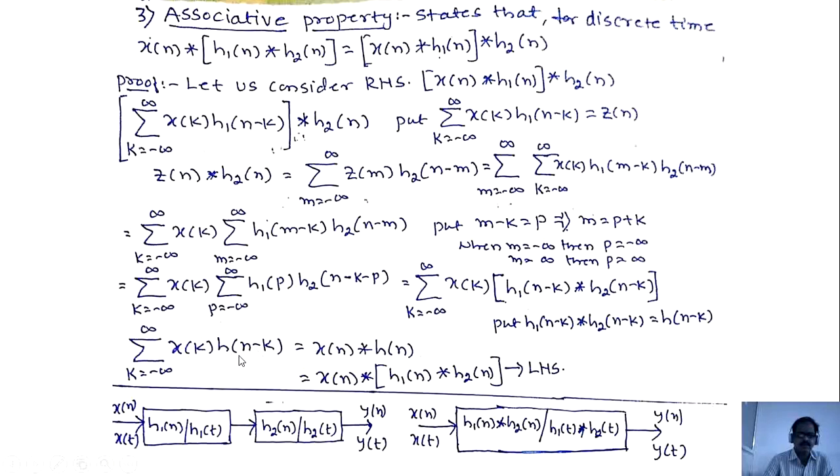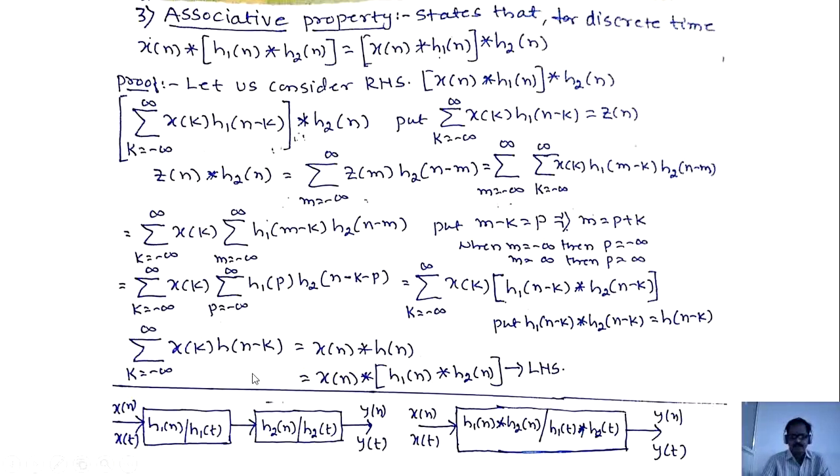Again using the formula, converting into the convolution operator, k and minus k, we can write x of n convolved with h of n. What is h of n? I substituted h of n minus k this much, which means h of n equals h1 of n convolved with h2 of n. This is the LHS.